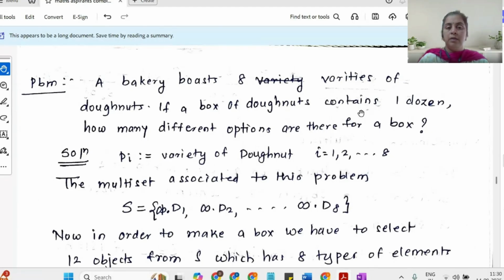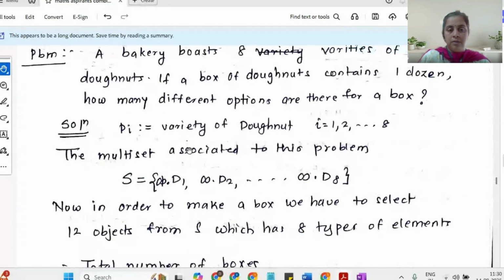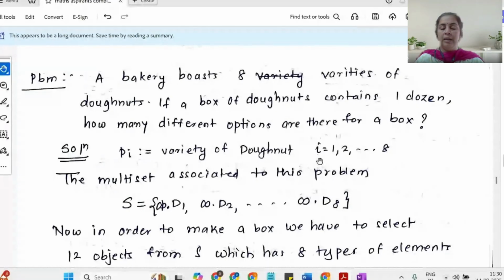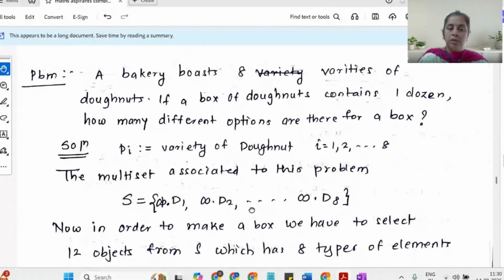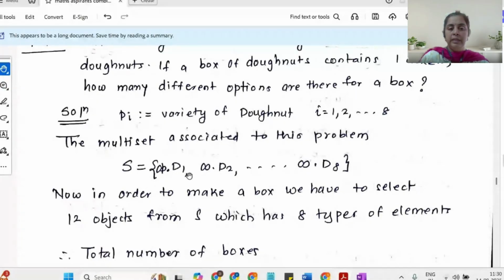What I'm doing here is denoting Di. My Di will stand for one particular variety of donut, and since there are 8 varieties of donut, my i will vary from 1 to 8. Now the bakery doesn't have a restriction on the number of donuts. They never said for D1 I have only 10 donuts or for D2 I have only 15 donuts. So I assume that if I demand more donuts of one particular type, they will provide me. So here the multiset is infinity times D1, comma, infinity times D2, comma, infinity. So this is an infinite multiset.